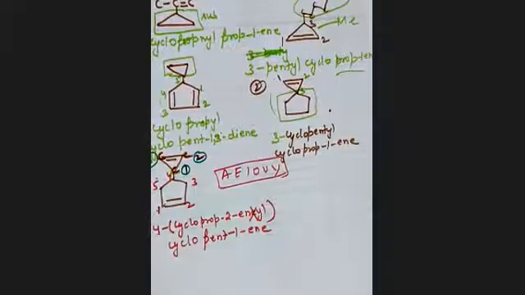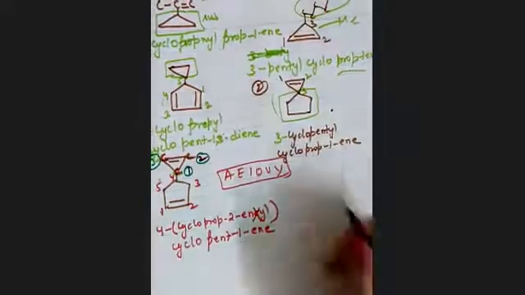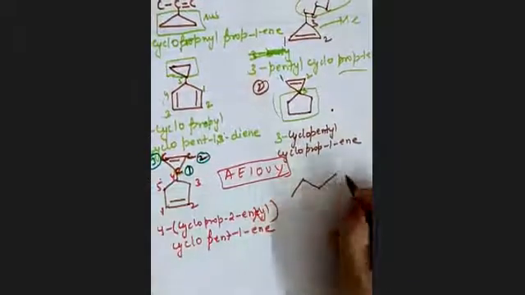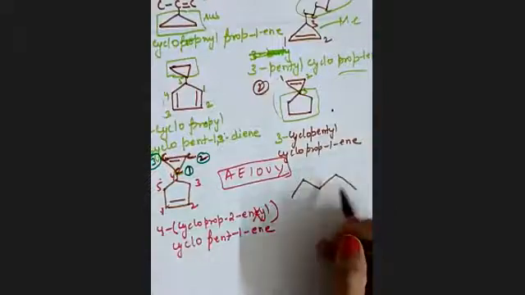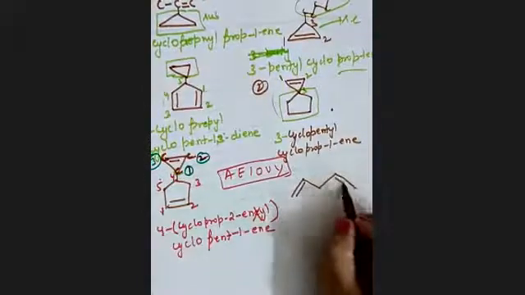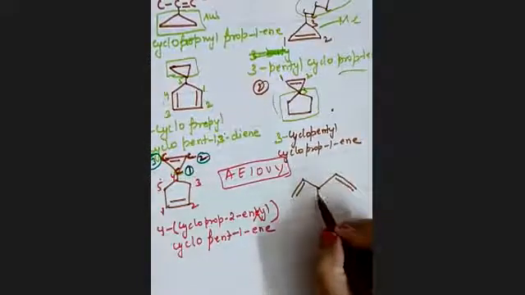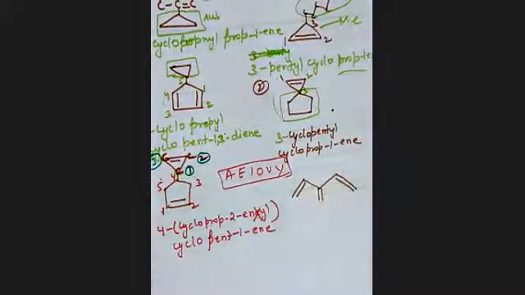Okay, let me just recall the content. In the previous class, I taught you the nomenclature of alkenes. Let me give a question from that also, so that we can recall our content. One double bond here, one double bond here, and we have one double bond here. How will you do the nomenclature of this compound?